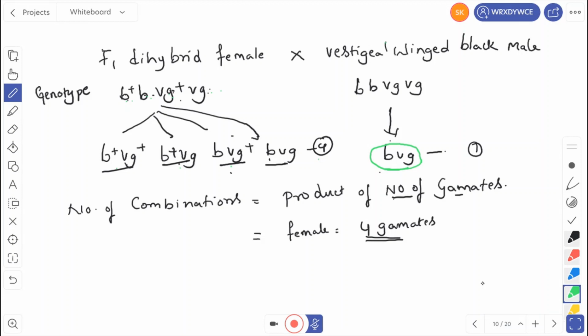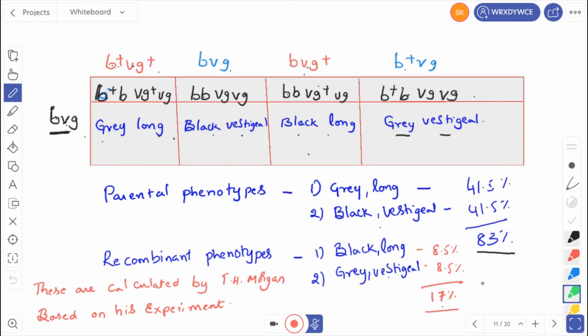So the female has how many gametes now? 4 gametes, and the male has only one gamete. Let us cross them now. We have taken this simple Punnett square. This one is the male and this one is the female. We are crossing them. BVG into B plus VG plus, so here we will get B plus B, VG plus VG. Similarly, BVG into B plus VG, B plus B, VG VG. BVG into BVG plus, BB, VG plus VG. BVG into BVG, BB, VG VG.